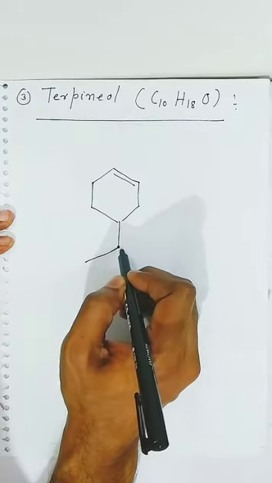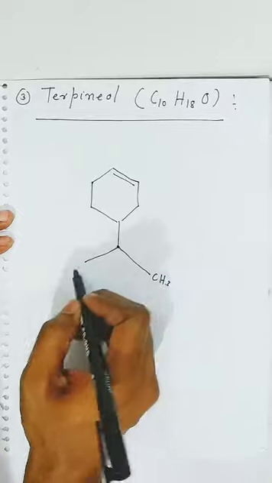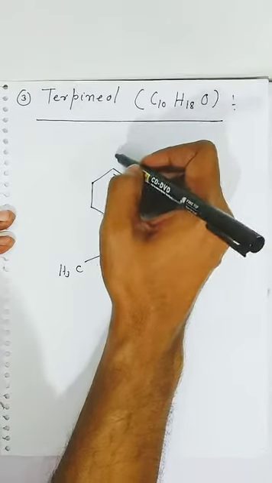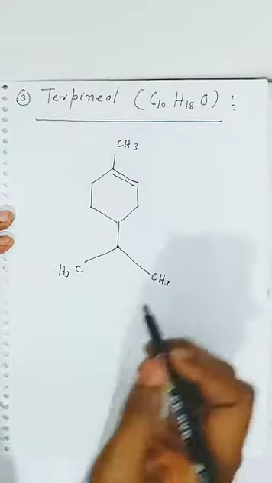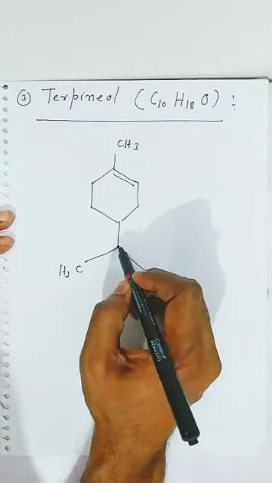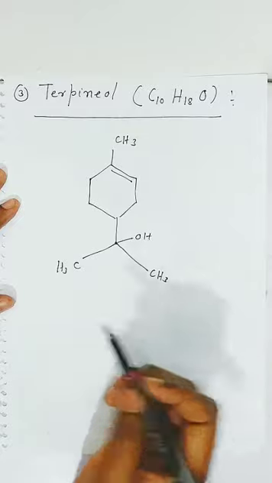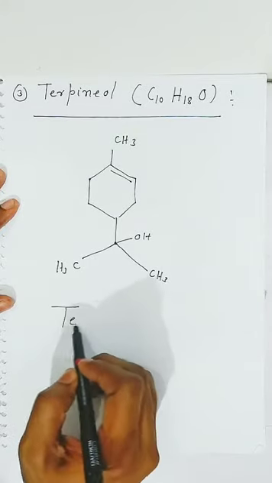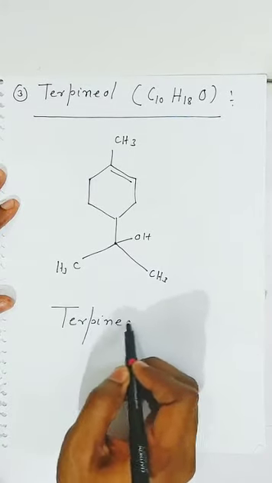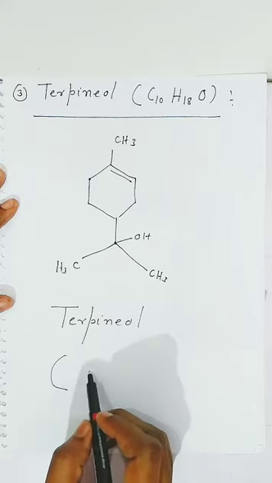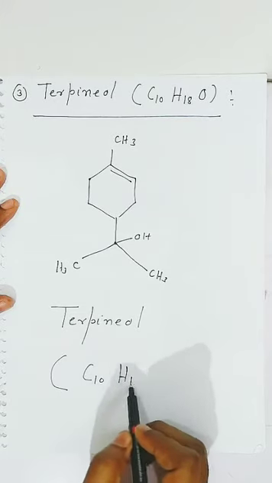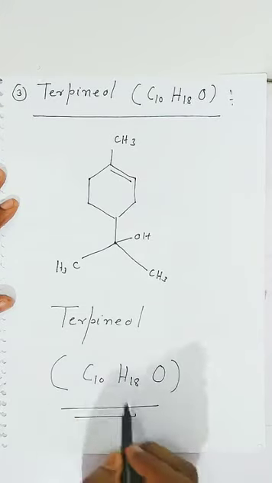Here will be carbon. Because 1 oxygen is there students, you have to make 1 hydroxyl group. This is terpineol. When you write down the molecular formula, C10H18 and 1 oxygen is there. This is the structure of terpineol.